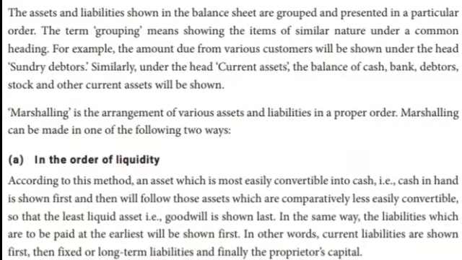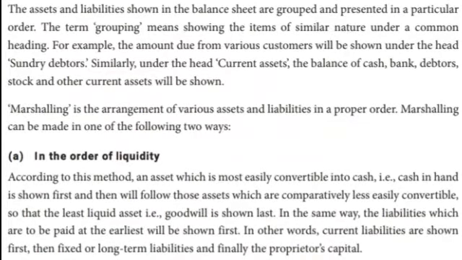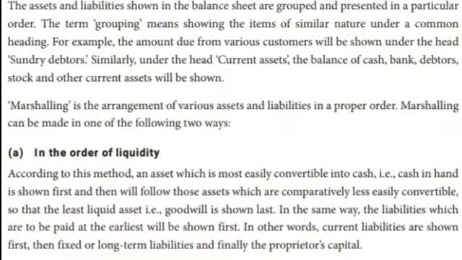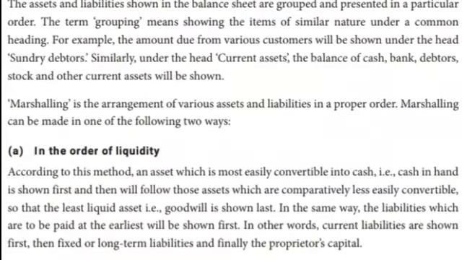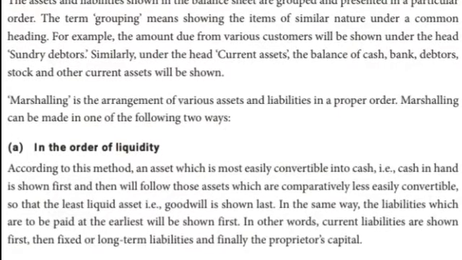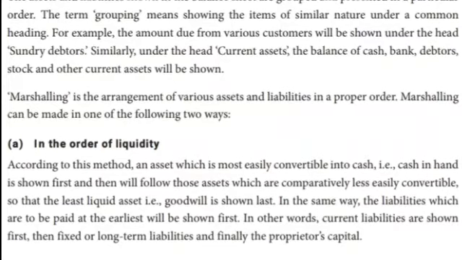Similarly, under the head current assets, the balances of cash, bank, debtors, stock and other current assets will be shown. Okay children, grouping means the group of accounts we have to enter under the headings.